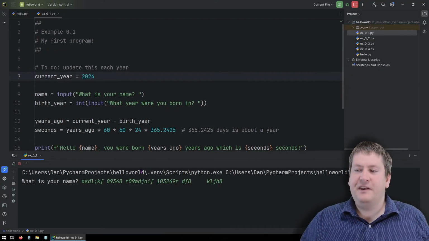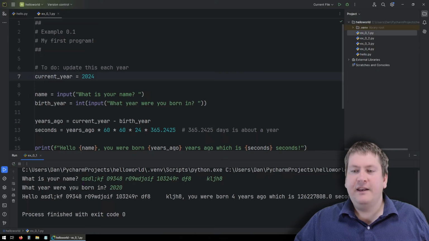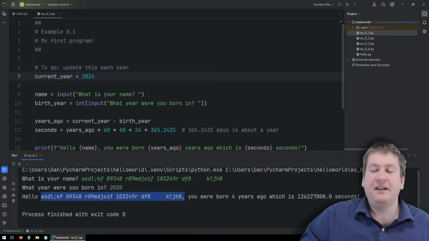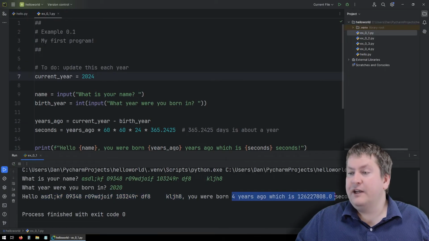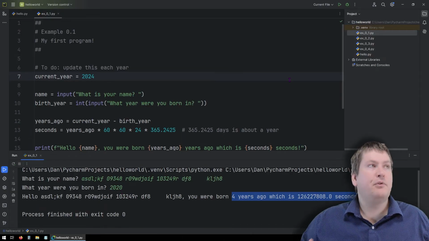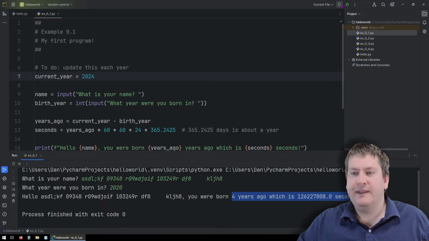So you can see if we put an invalid name, but we put a valid year, like 2020, it is going to output exactly what we typed in for name, even though it doesn't make any sense. And it is going to calculate the years and seconds correctly for the valid input of the year we gave it. However, sometimes when we put in invalid input, it causes an error. Let's take a look at that.